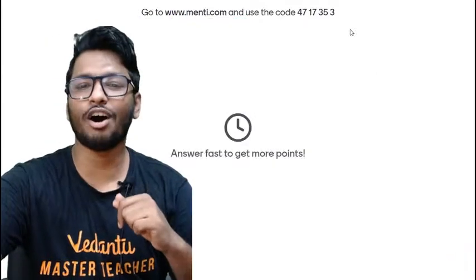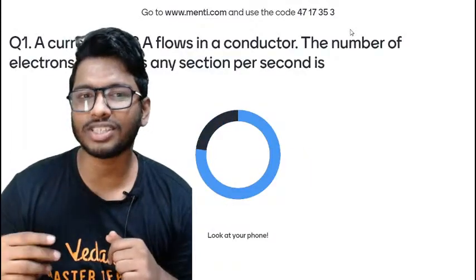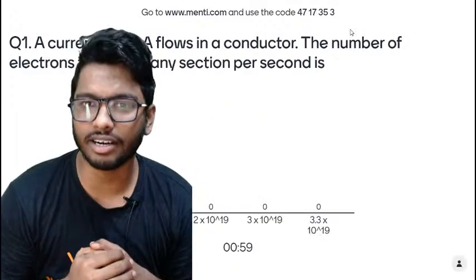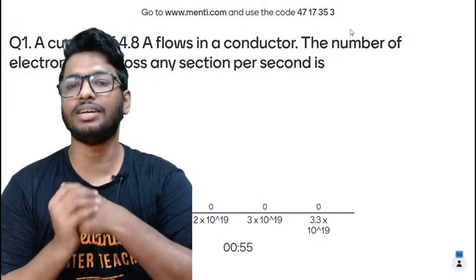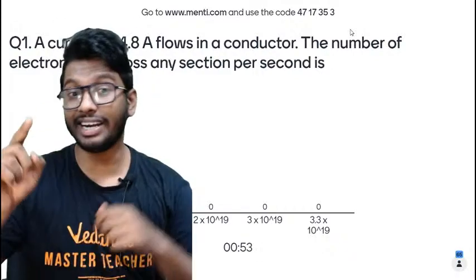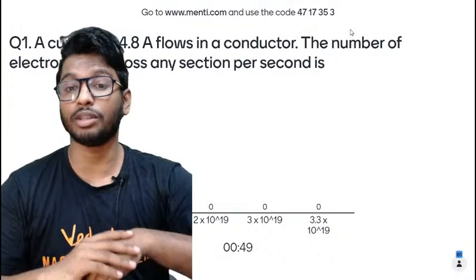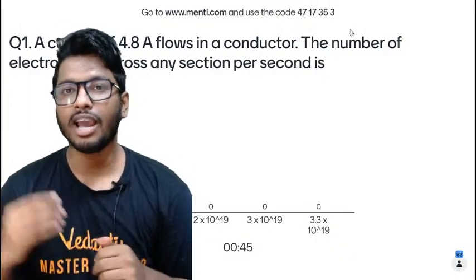So this is your first question, people. Now you know the drill. You have to answer the question as soon as you can. Here's the question. A current of 4.8 ampere flows in a conductor. The number of electrons that cross any section per second is how much? Your 1 minute time, guys. Is it 10 to the power 19, 2 into 10 to the power of 19, 3 into 10 to the power of 19, or 3.3 into 10 to the power of 19? That is the question. Quickly solve it.